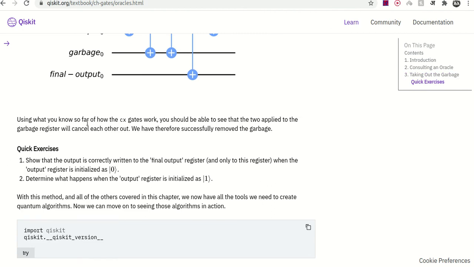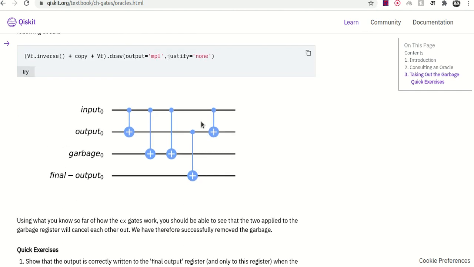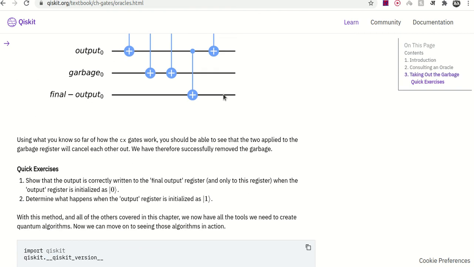Using what you know about how the CX gate works, you should be able to see that two CX gates applied to the garbage register will cancel each other out. So the garbage is removed. These are actually applied, and if you apply it once again, then it will be removed.